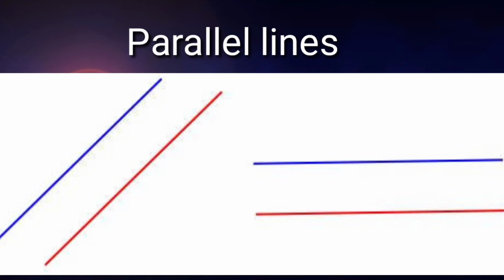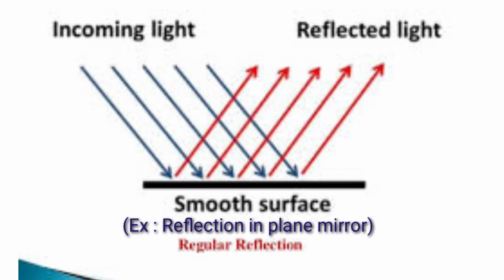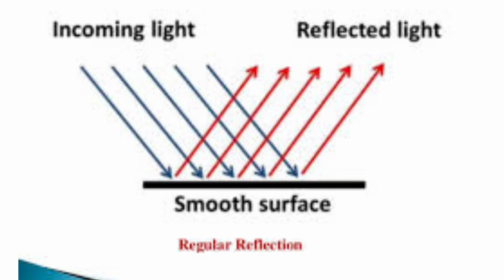So then what is regular reflection? When does regular reflection occur? When parallel rays of light fall on a smooth surface, the reflected rays are parallel. The incident rays are parallel and the reflected rays are also parallel. This type of reflection is known as regular reflection. It is because of regular reflection that images of objects are formed.